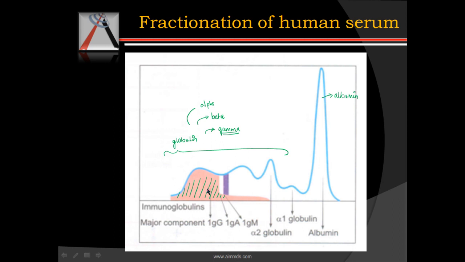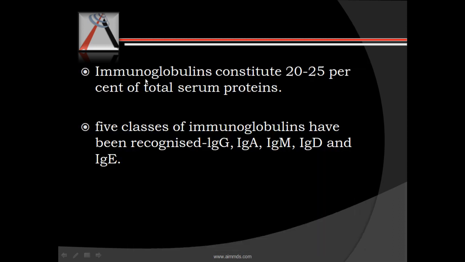But later the term immunoglobulin was accepted for the antibody-like proteins, and the term was defined as protein of animal origin with known antibody activity, and the term also included certain other proteins which were chemically and structurally related to antibodies. Now immunoglobulins constitute 20 to 25% of total serum protein. There are 5 classes of immunoglobulins: IgG, IgA, IgM, IgD and IgE. A short form to remember it will be GAM, DE, GAM, D.